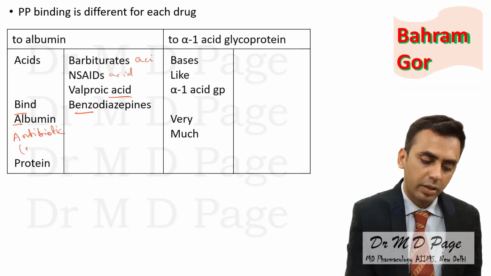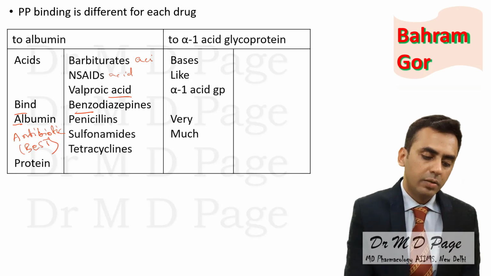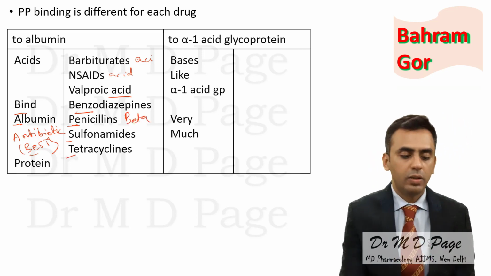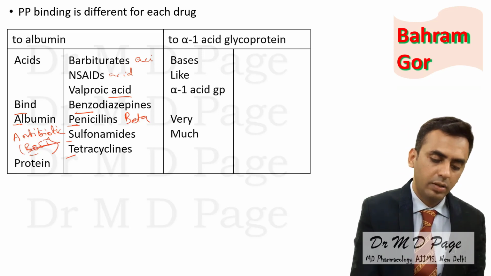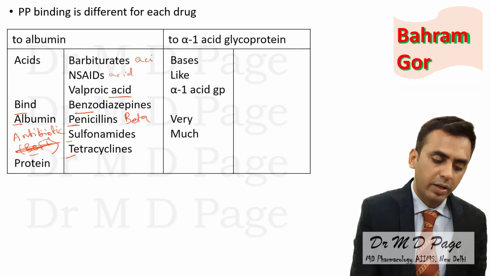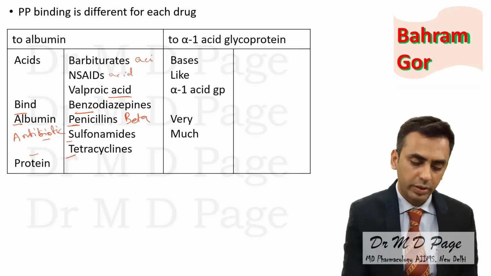I will take the best antibiotics: B for beta lactam, sulfonamide and tetracycline. Then P for phenytoin.